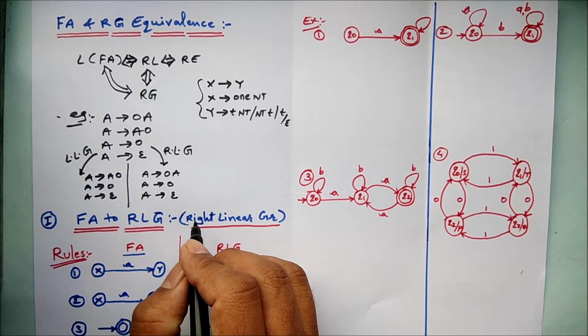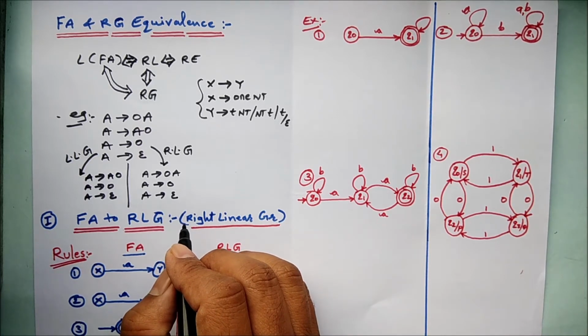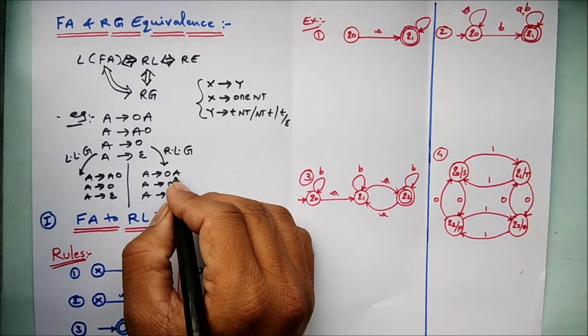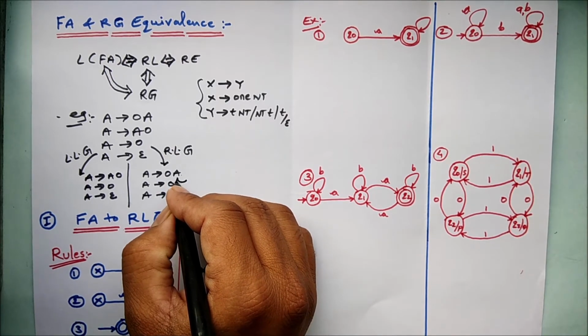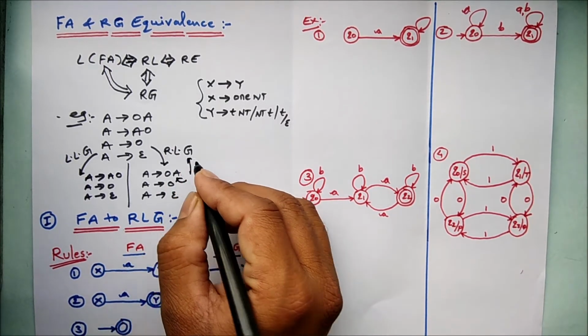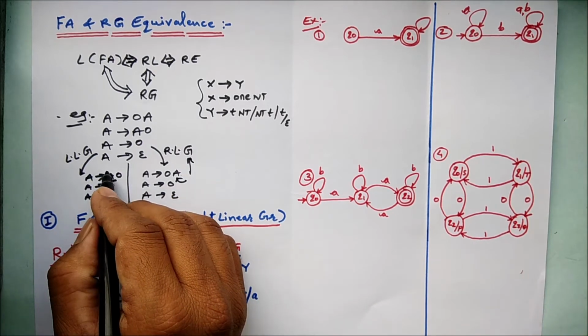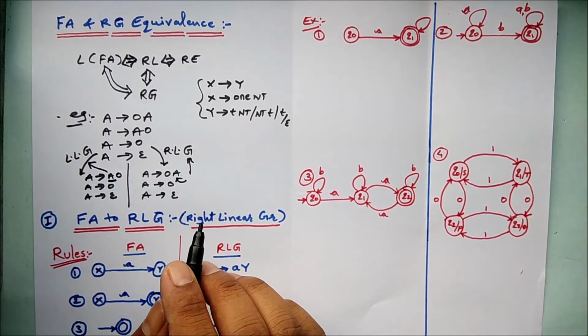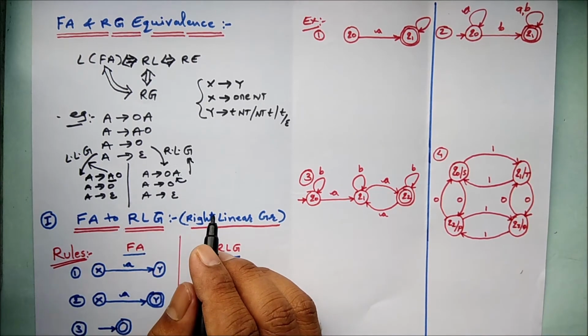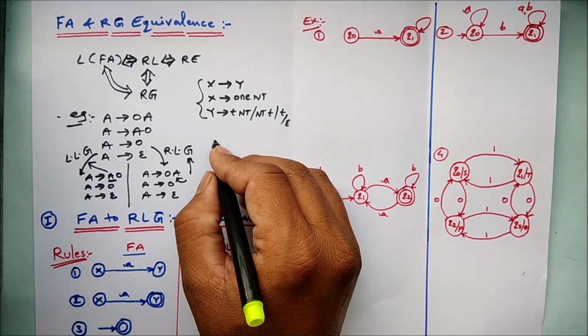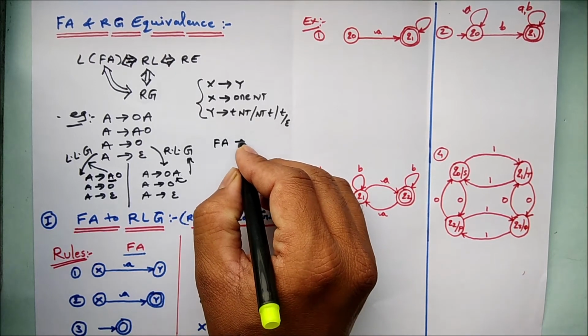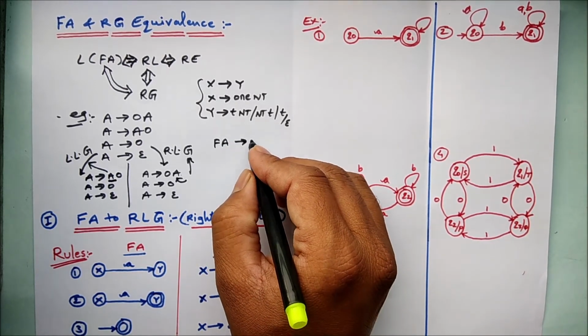So this is a very simple difference between the RLG and the LLG. As a non-terminal is written on the right side, it is called RLG, and as the non-terminal is written on the left side, it is called LLG. That's very simple, right?